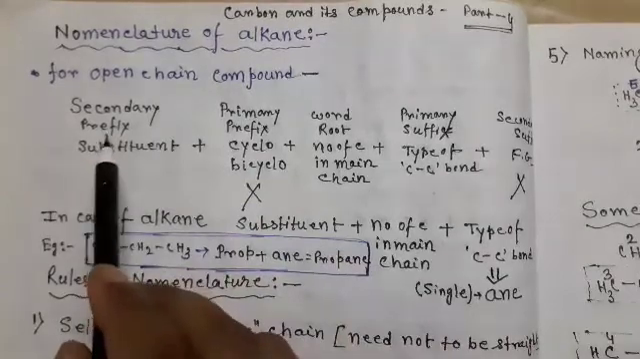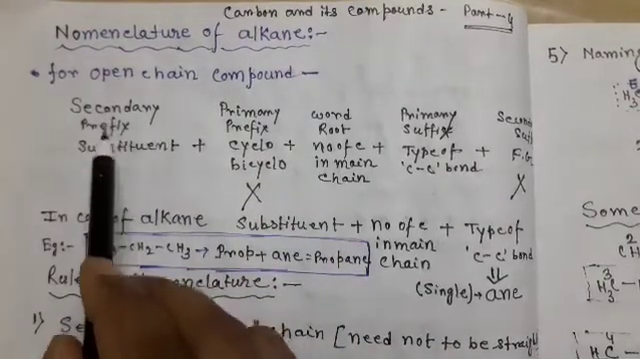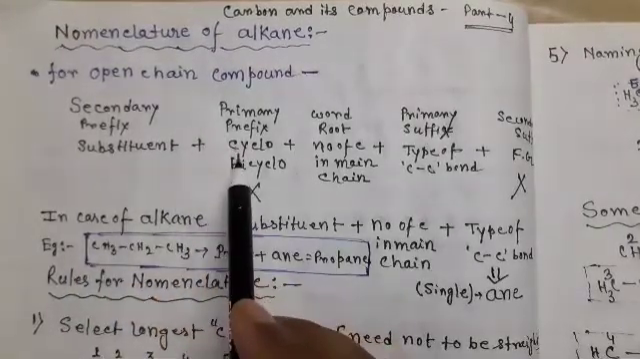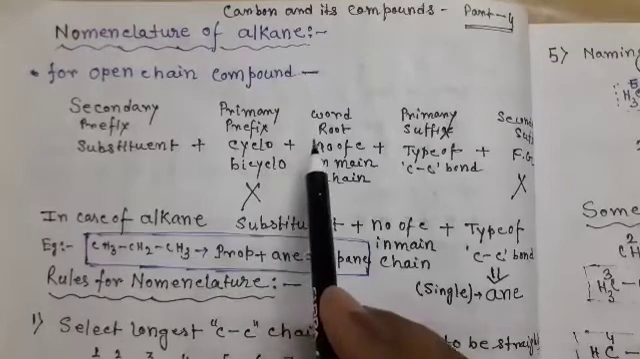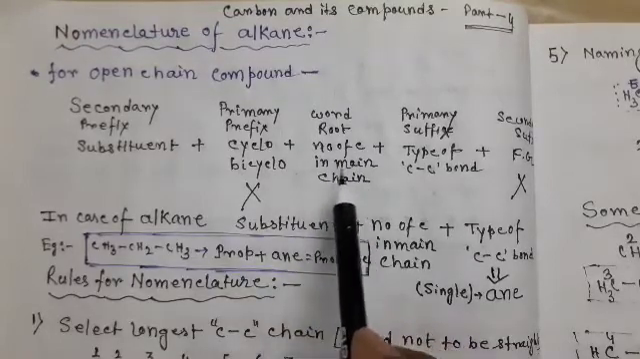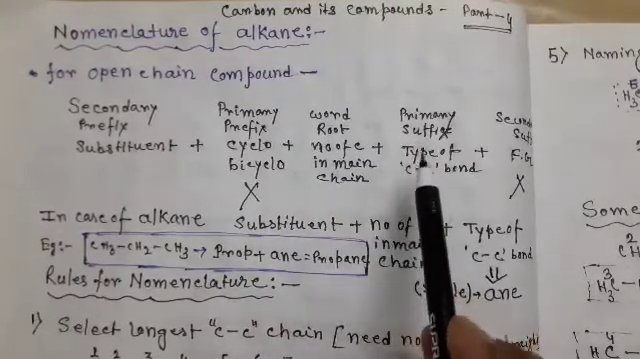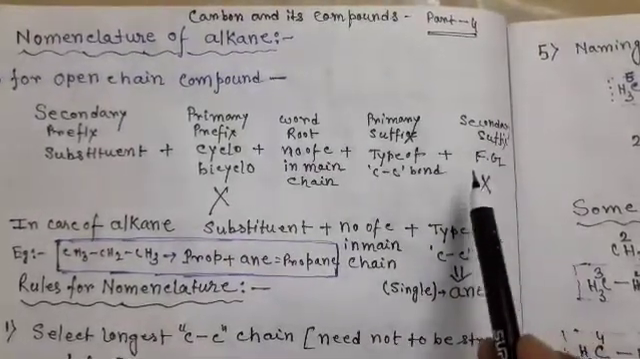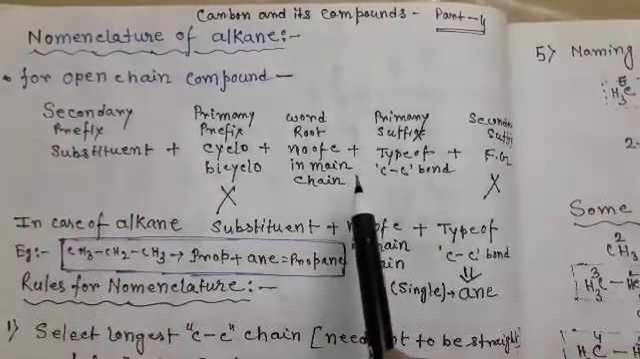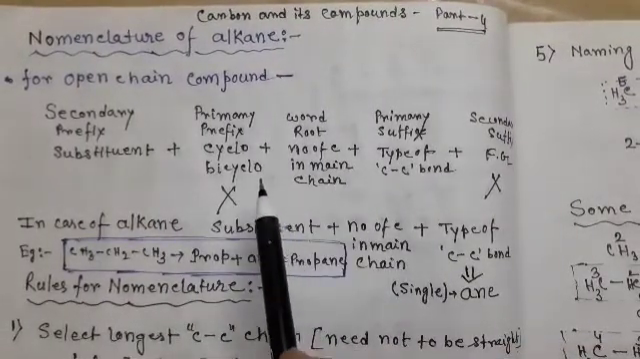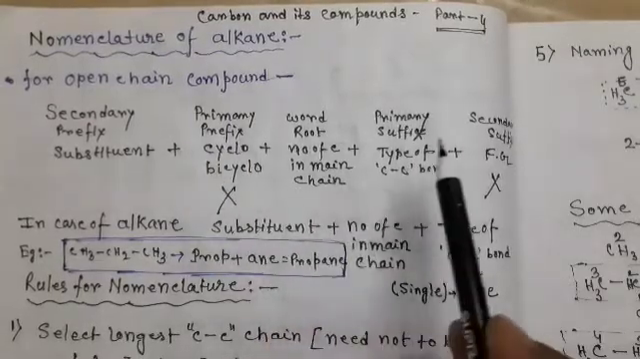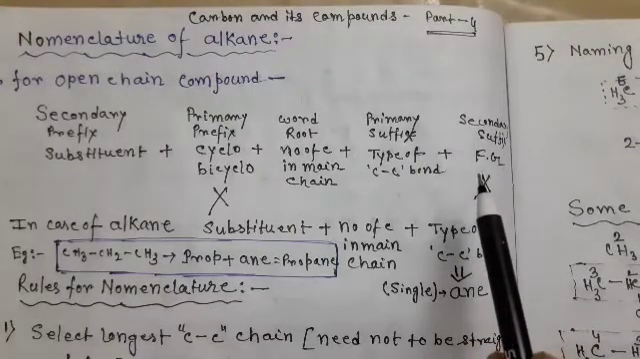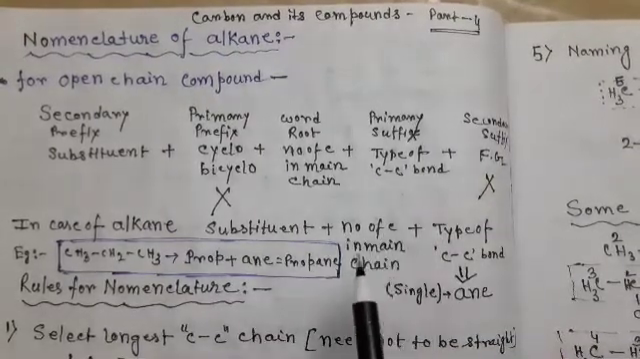We know the method to write the IUPAC name. At first write the secondary prefix, that is the substituent, then write the primary prefix, that is cyclo or bicyclo, then write the word root, that means the number of carbon in the main chain, then write the primary suffix, that is the type of carbon carbon bond, then write the secondary suffix, that is the functional group. But in the case of open chain alkane, there is no primary prefix and no secondary suffix, that is functional group. That means the functional group is not present in alkane compounds.